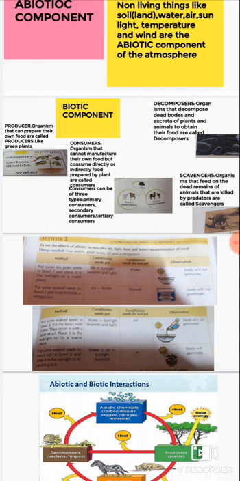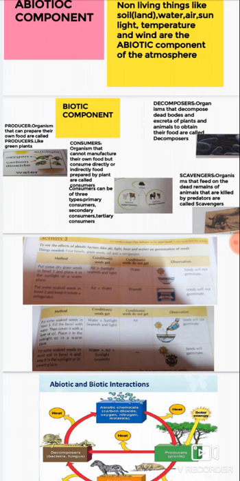First is the producer. What are producers? Organisms that can manufacture their own food are called producers. In our environment, only green plants are capable of making their food with the help of carbon dioxide, water and sunlight. So green plants are producers and they prepare the plant food which is called glucose, which is eaten by the animals. So they are the first components of the environment and they are called producers.